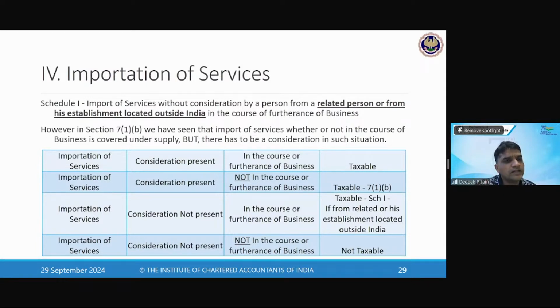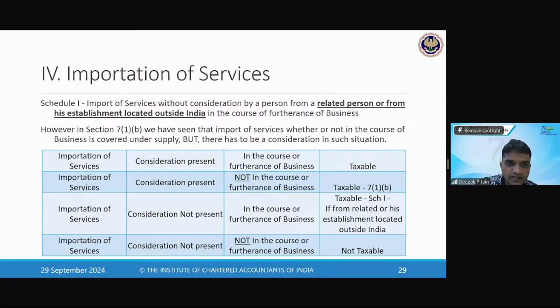Kiran Mishra, what will be the supply in case the del credere agent raises an invoice in his name? If he raises the invoice in his name, it will be a supply of that same good itself. If he raises it in his name, he will be treated like he's buying from the principal and he's selling it.